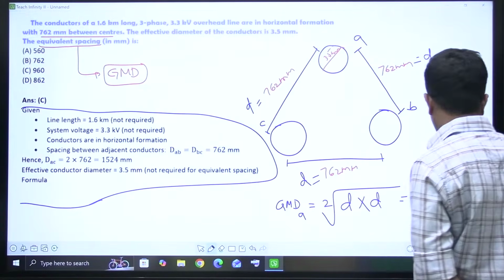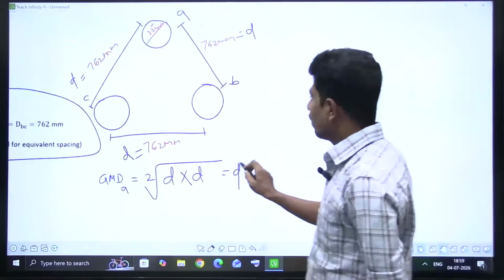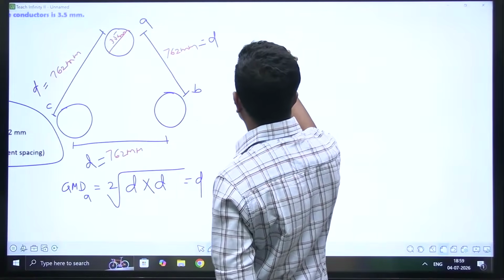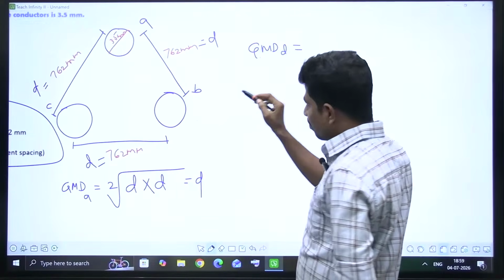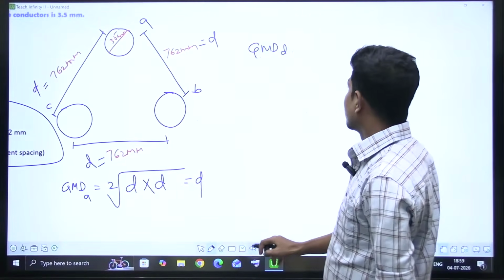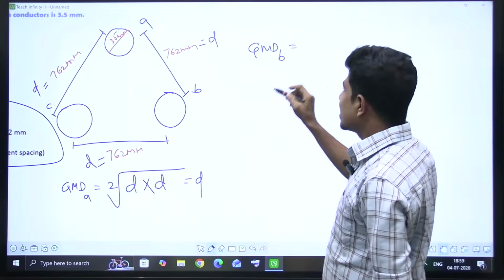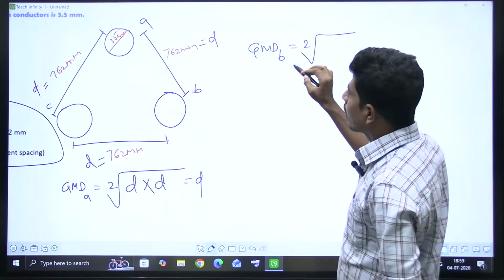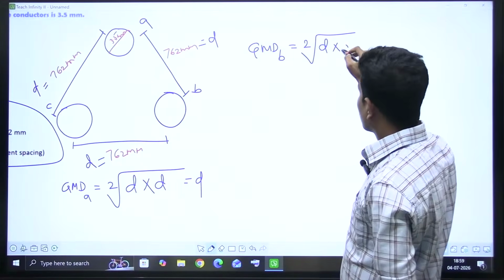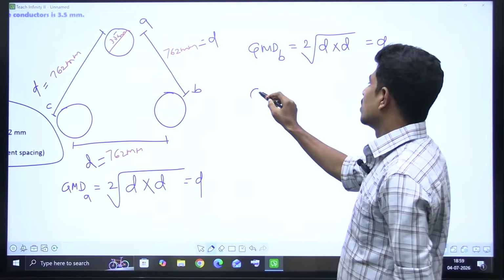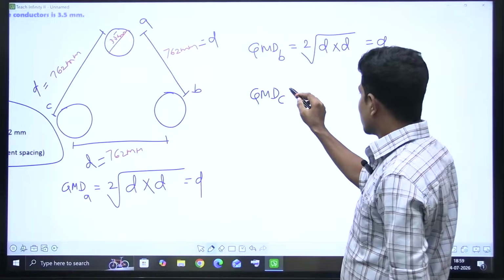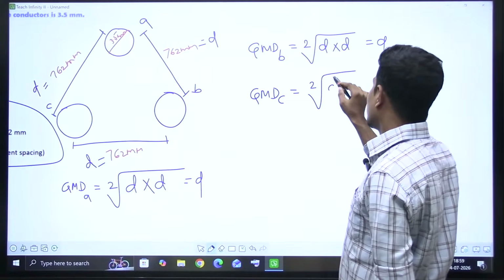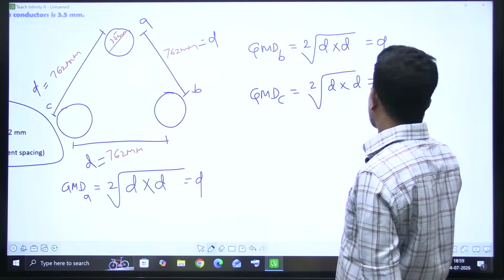The same way, what is the GMD of conductor B? B has 2 more conductors in its surrounding. Square root of B to A is D, B to C is also D, that is equal to D. So what is the GMD of C? C has 2 more conductors in its surrounding. Square root of D into D is D. Total, how many GMDs do we have?